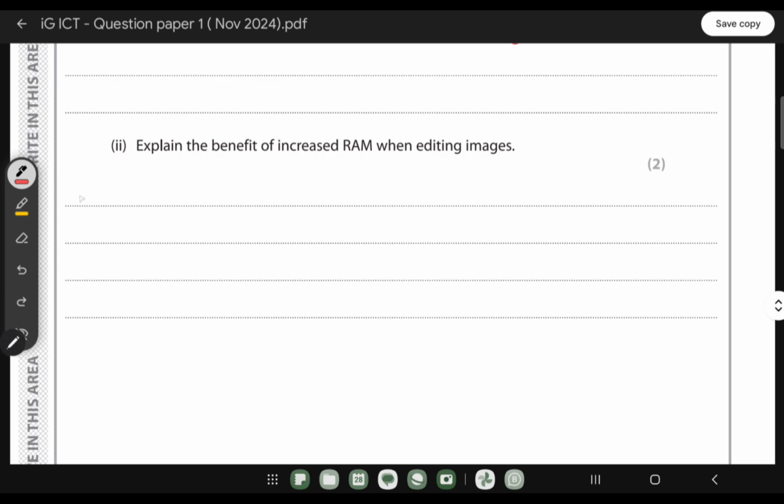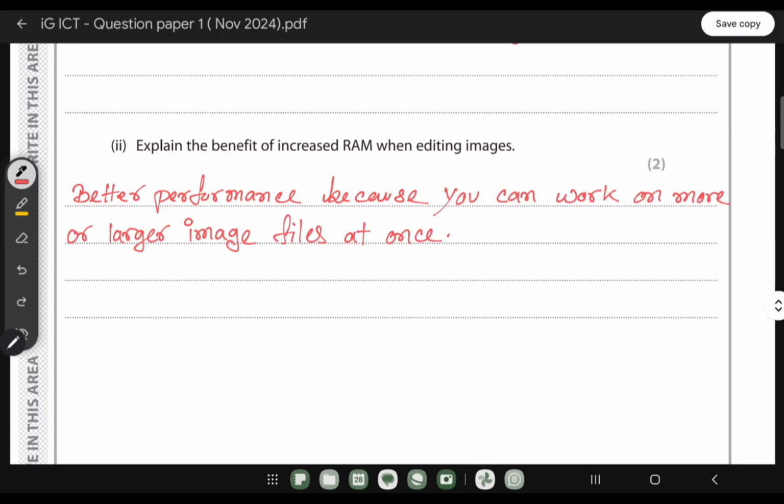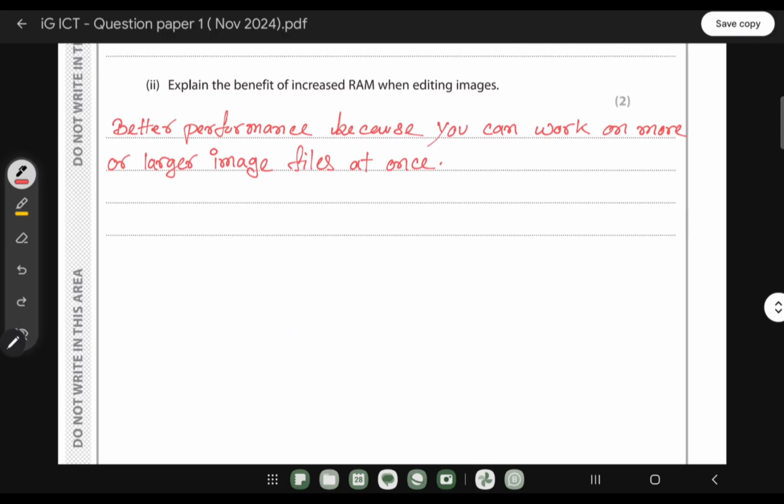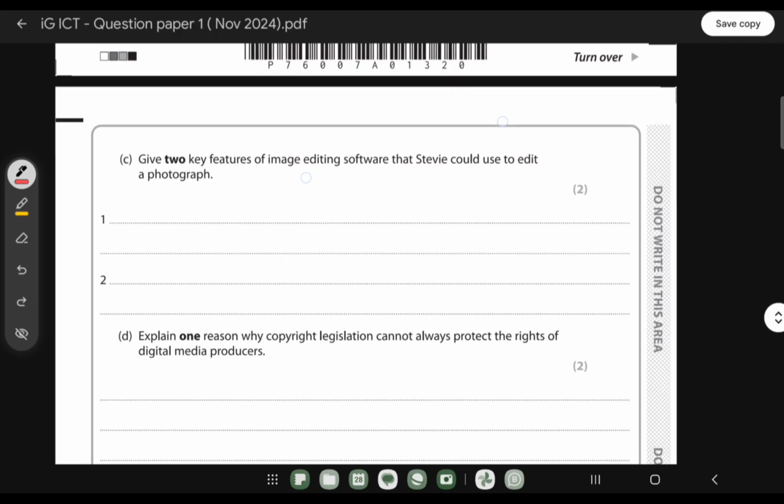So first of all it will be better performance, and then you have to describe why it's better, how it gives you the better performance, because you can work on more or larger image files at once.